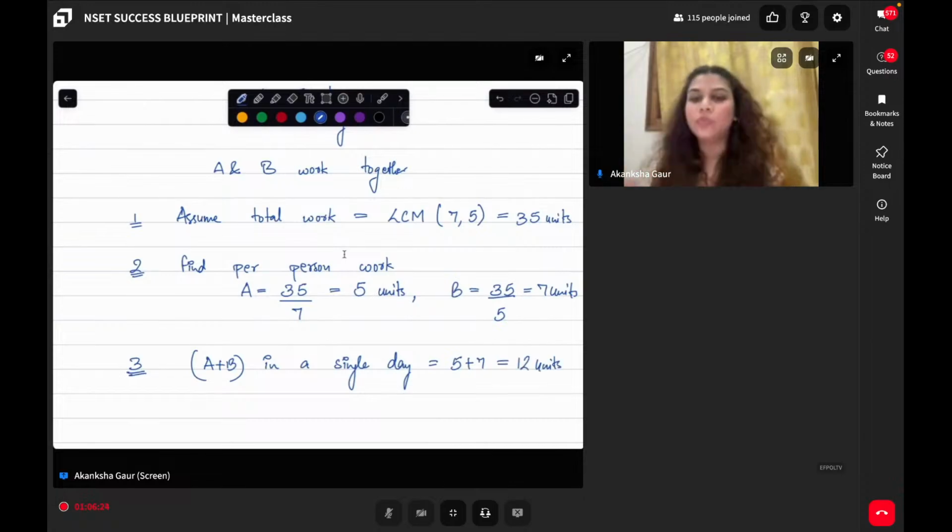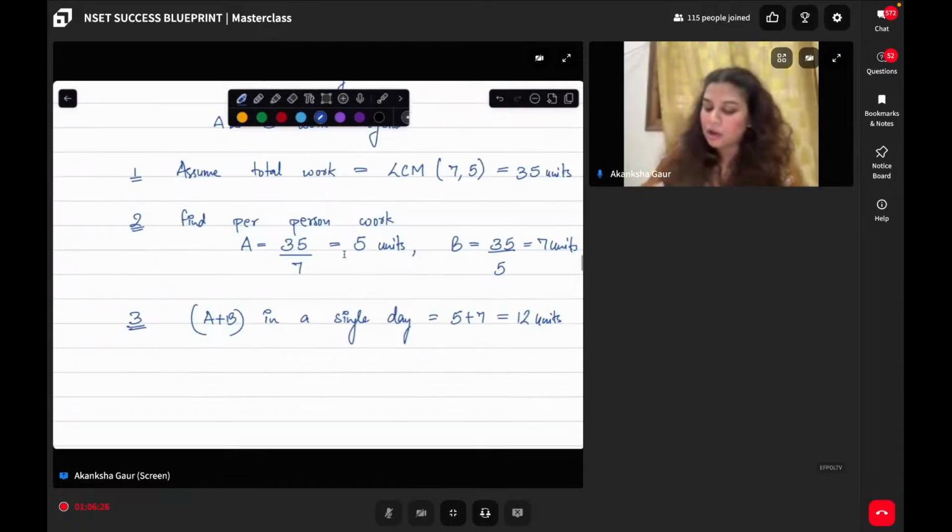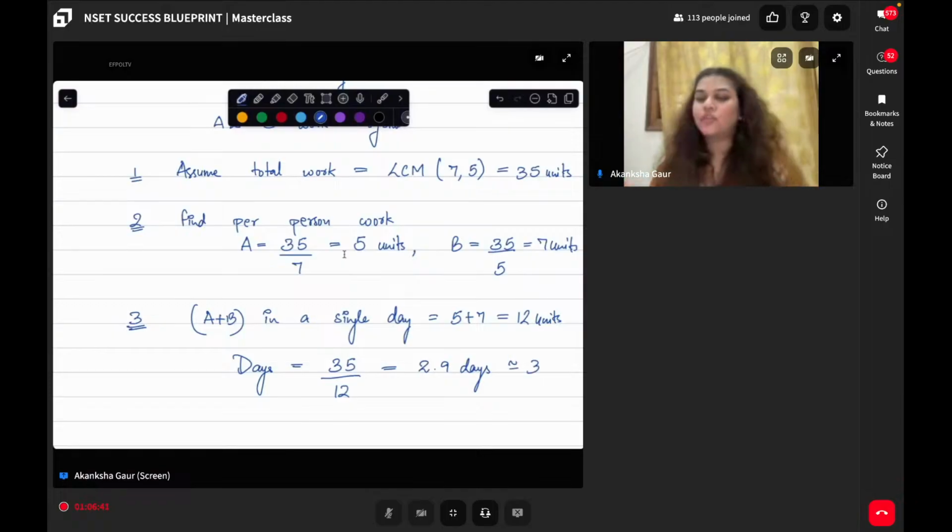This is the maximum work that they can do. So how many days will they require? Total work is 35, and they work together and do 12 per day, which means approximately 2.9 days is the answer, which can also be written as 3 days. Does this make sense? Again, an easy question.